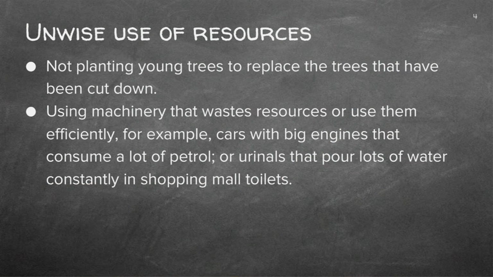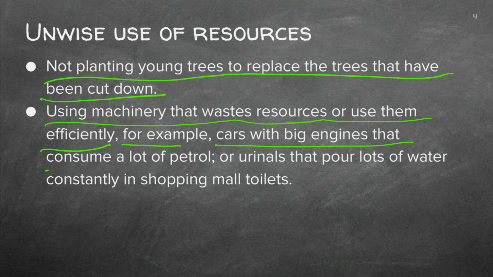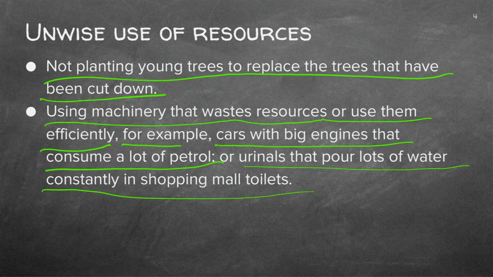Other examples: not planting young trees to replace the trees that have been cut down. This is the process of reforestation. Using machinery that wastes resources or does not use them efficiently, for example, cars with big engines that consume a lot of petrol, or urinals that pour lots of water constantly in shopping centre toilets.